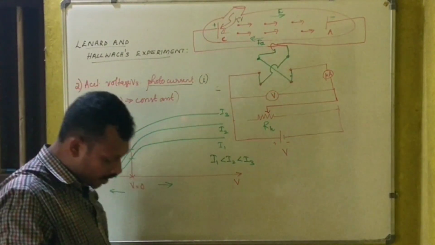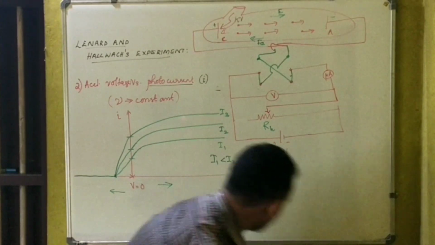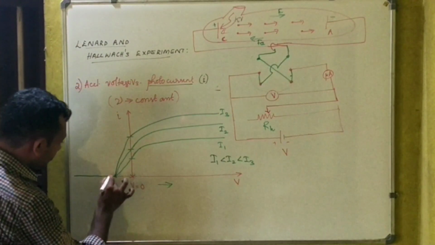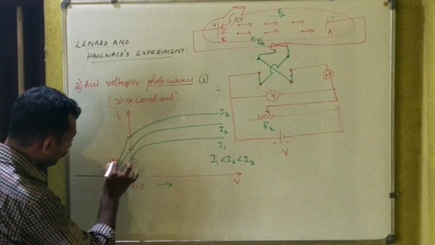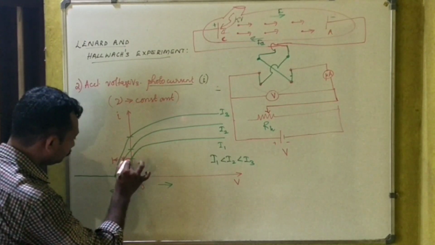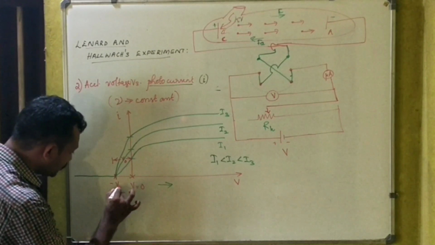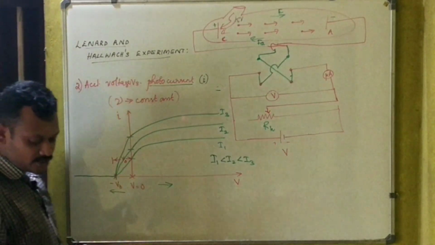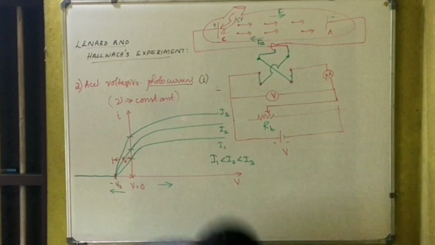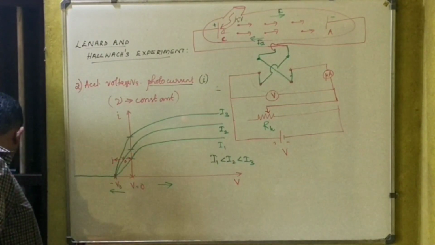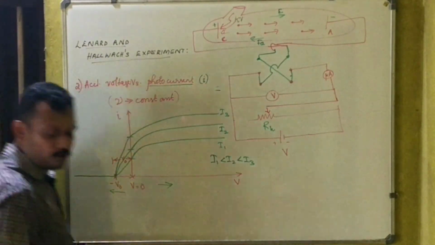So let us name this potential difference V0. At this particular potential, minus V0, I am saying minus because this is negative, what is observed is that the photoelectric current is equal to 0.